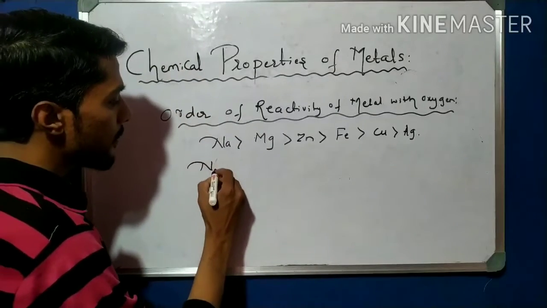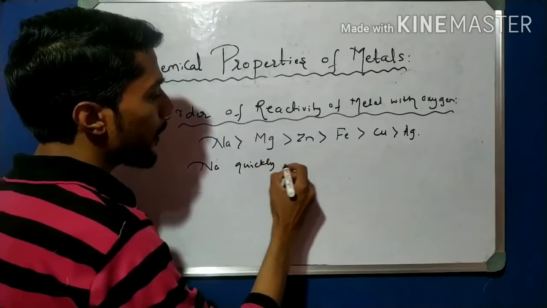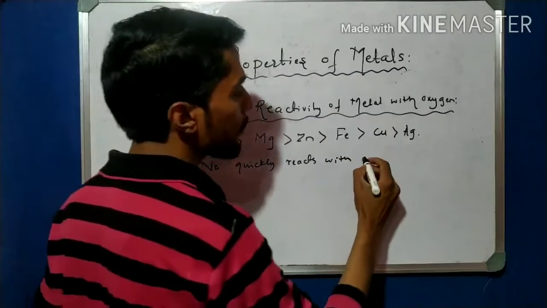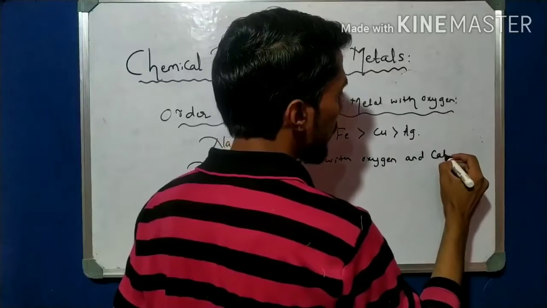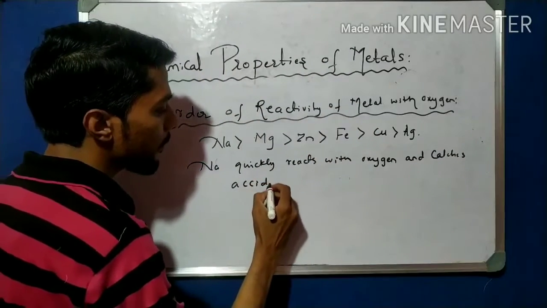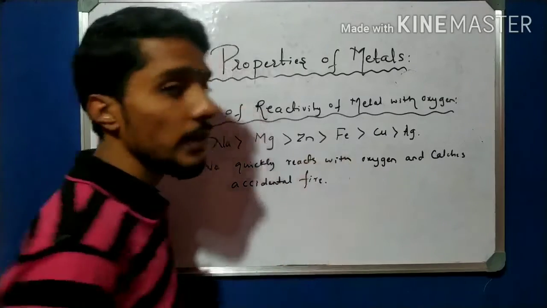Sodium quickly reacts with oxygen and catches accidental fire. That is very important.